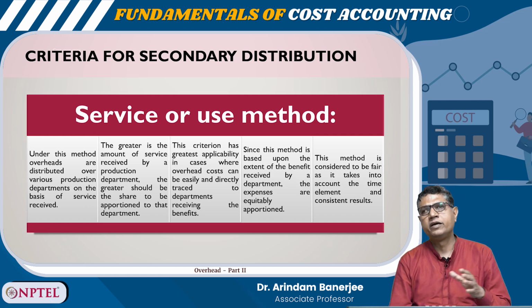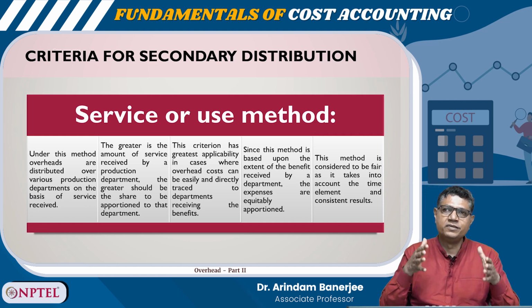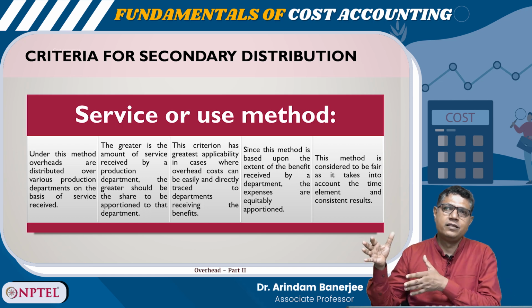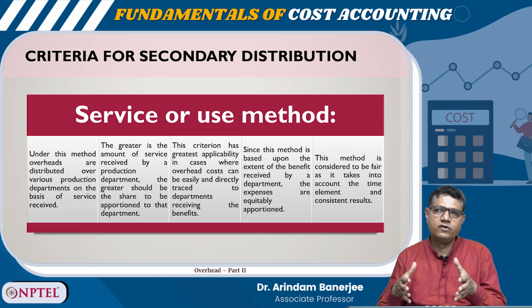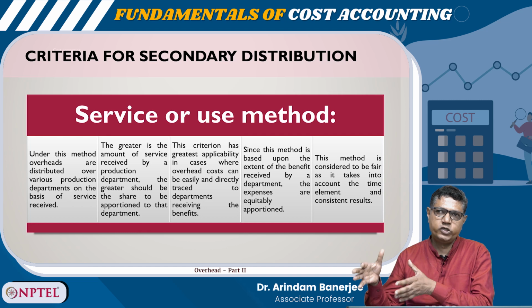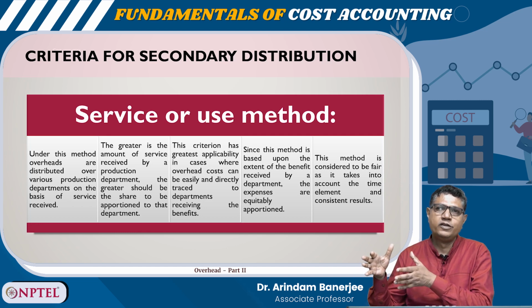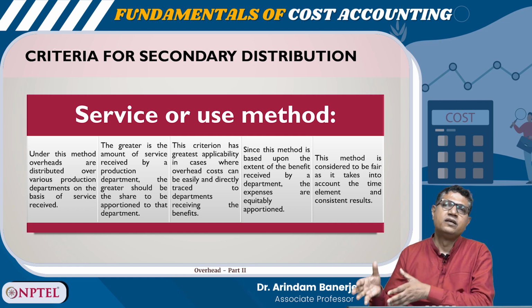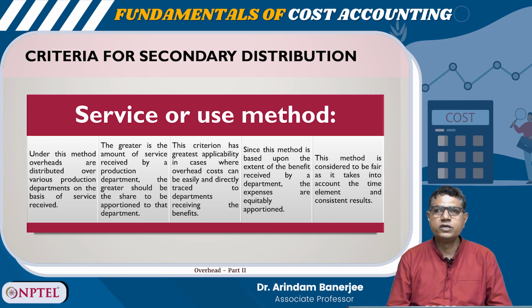So, you can allocate the overhead into production departments and then service departments, and the portion which you allocated to service departments, you can further reapportion or redistribute, right.